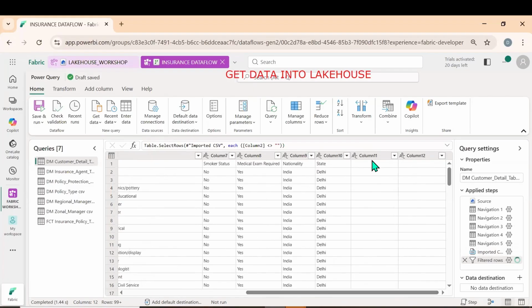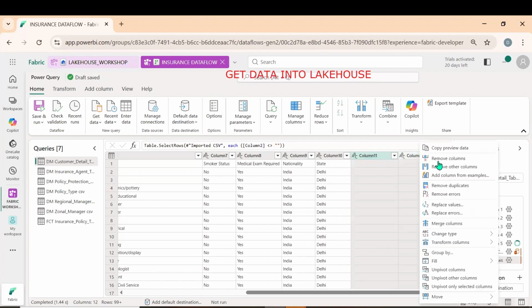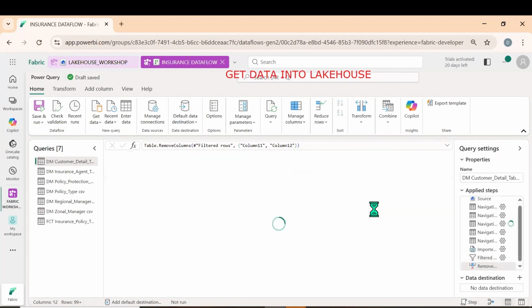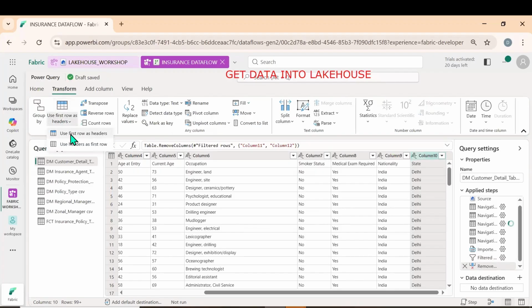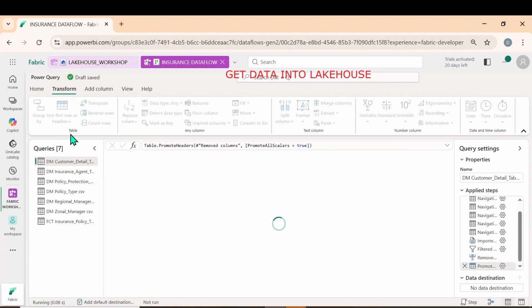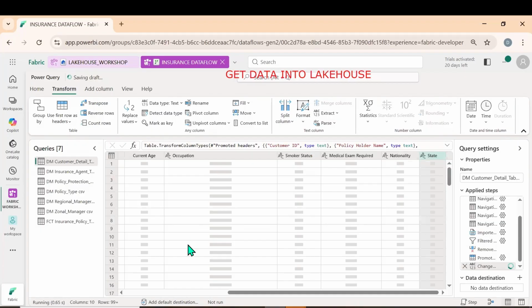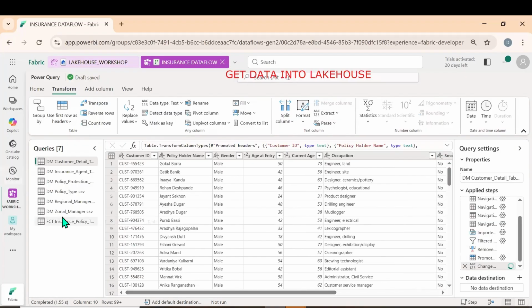Scroll to the right side, we have some blanks. Same thing. Right click, remove columns. And go to transform, use first row as header. Yes, wonderful. So first we cleaned the first table.